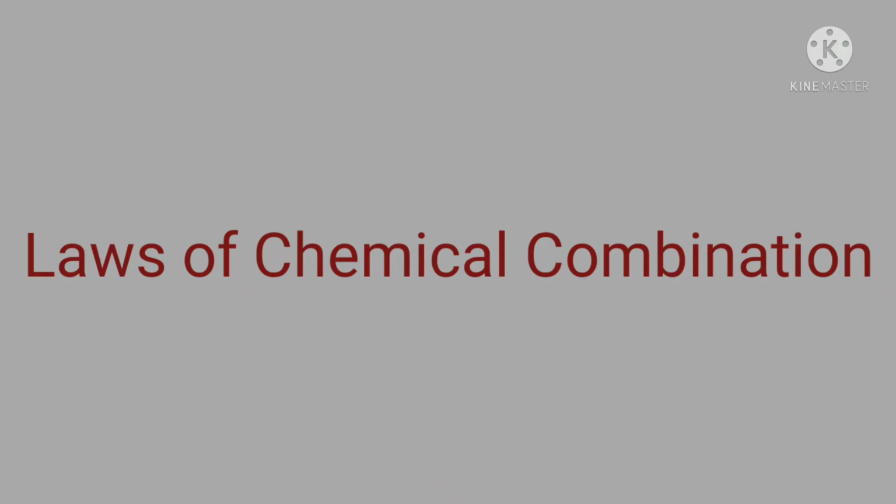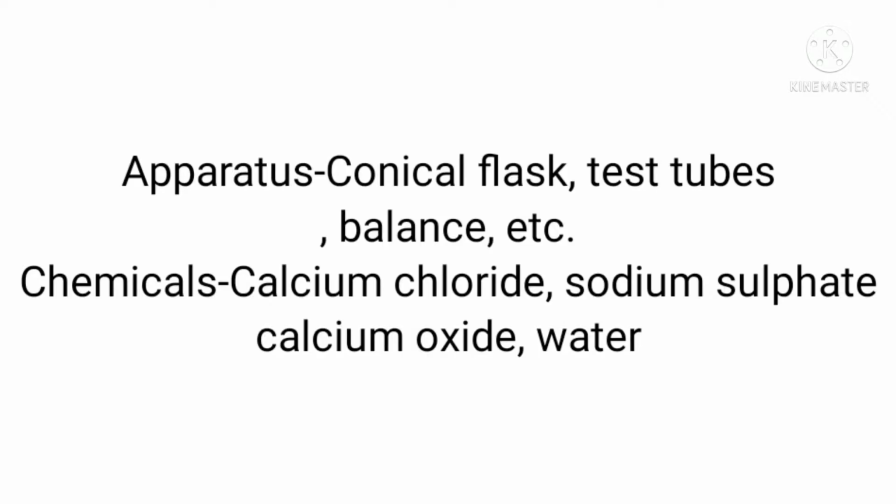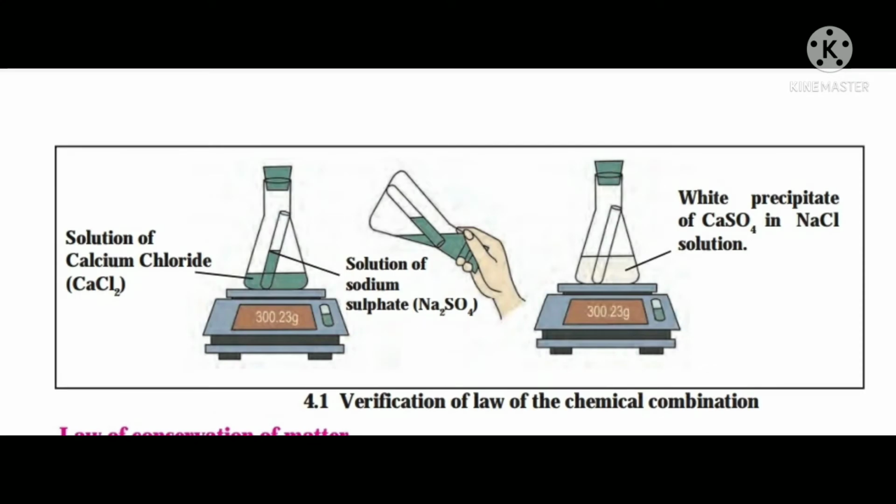Here we shall verify the laws of chemical combination by means of known molecular formulae. For that, let us do the activity. Apparatus: conical flask, test tubes, balance, etc. And some chemicals: calcium chloride, sodium sulfate, calcium oxide and water. Activity 1: Take 56 gram calcium oxide in a large conical flask and put 18 gram of water in it. Observe what happens. Measure the mass of the substance formed.